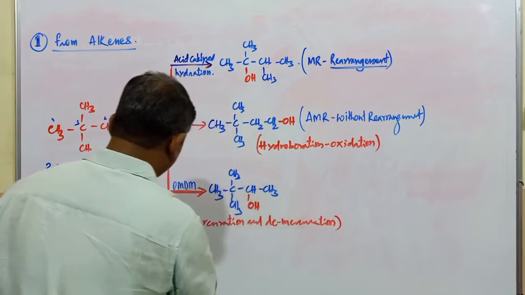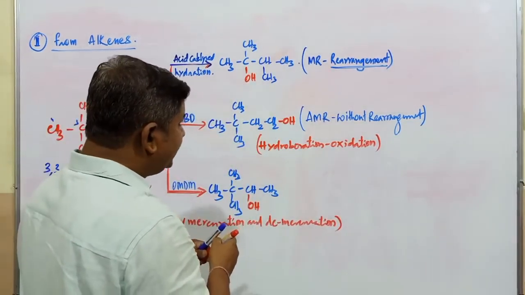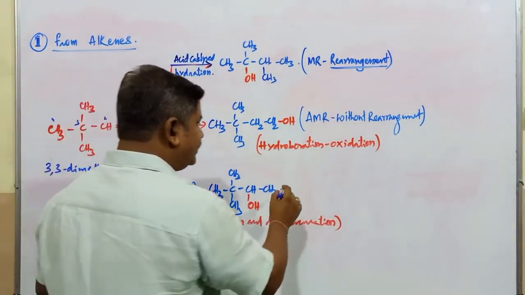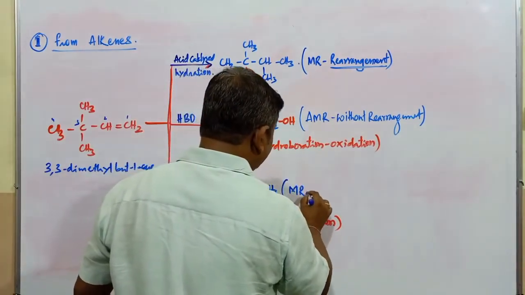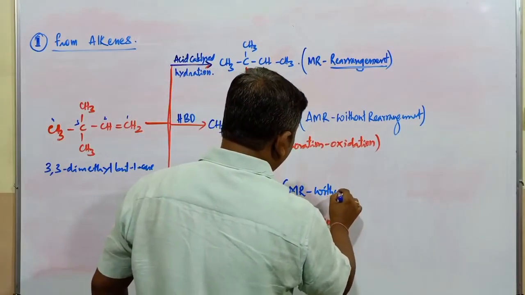Remember. And here this alcohol is produced. Does it follow Markovnikov's rule? Yes, it follows Markovnikov's rule, but without rearrangement.